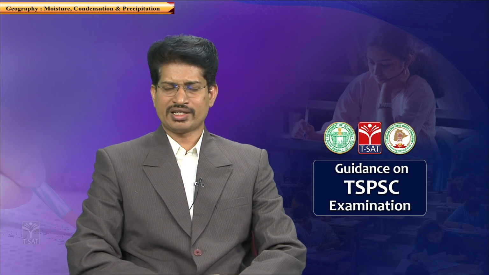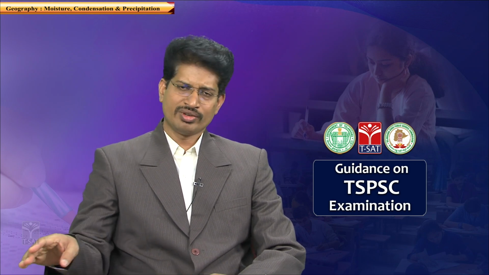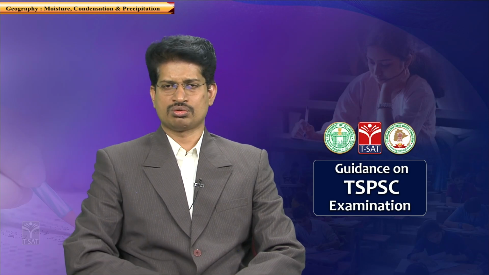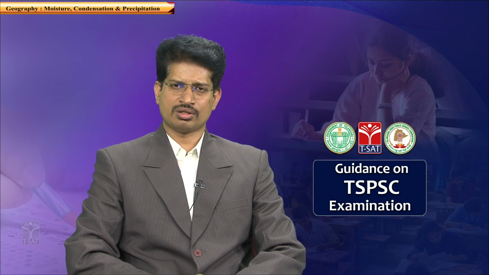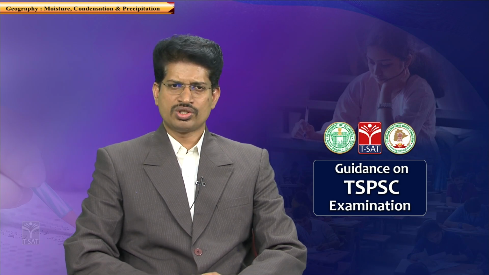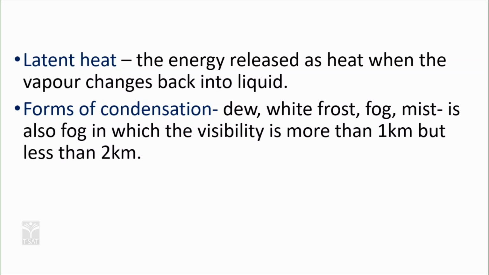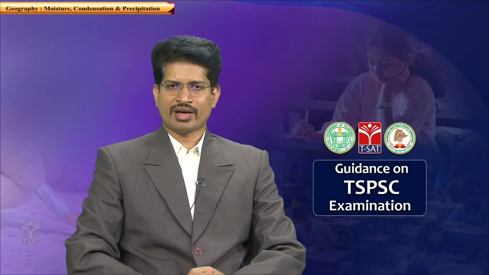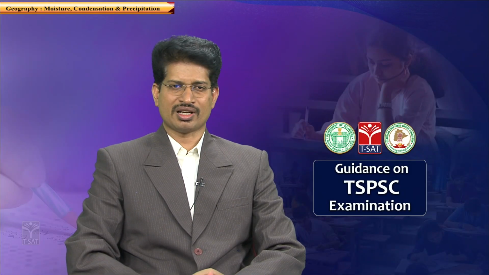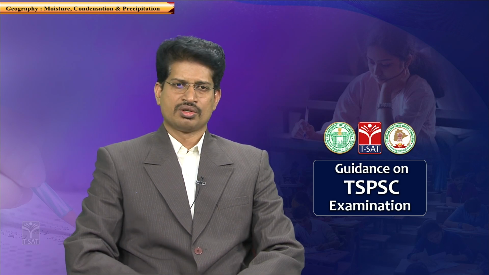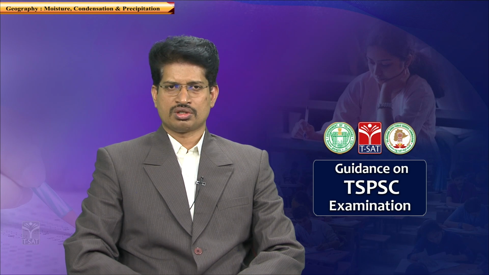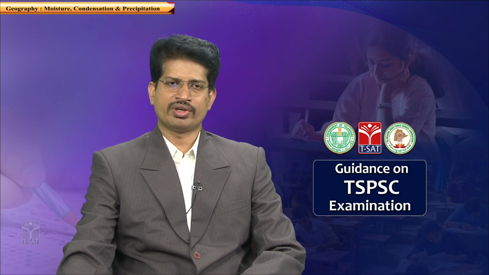During night time in winter, when the rocks are so cold, the moving air's minimum available moisture converts into droplets of water known as fog, a low cloud. Mist is also a kind of fog. It is classified on the basis of visibility. Visibility of more than 1 kilometer but less than 2 kilometers is known as a mist. So, this is how condensation is classified, based upon the way it is formed.